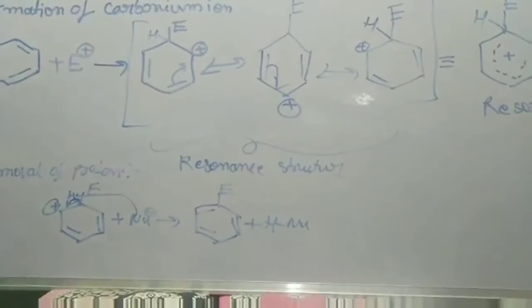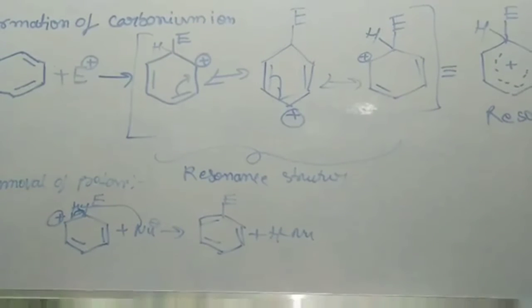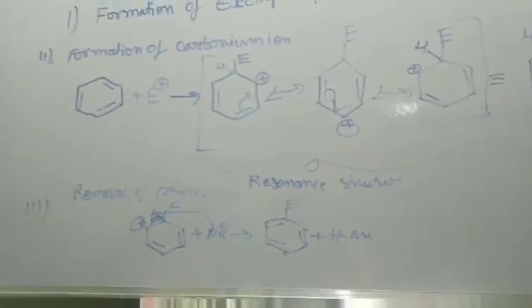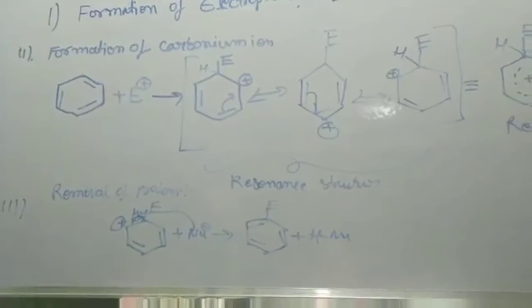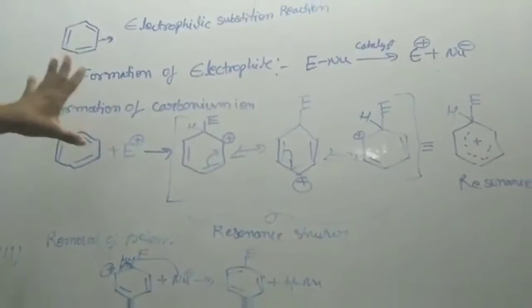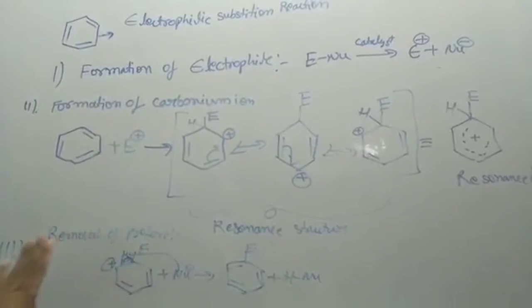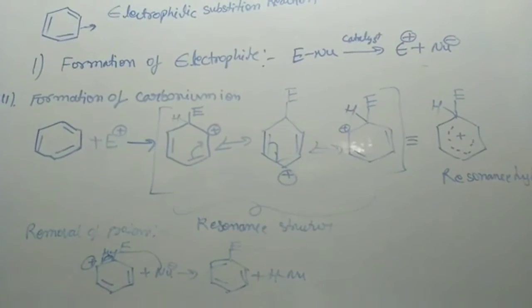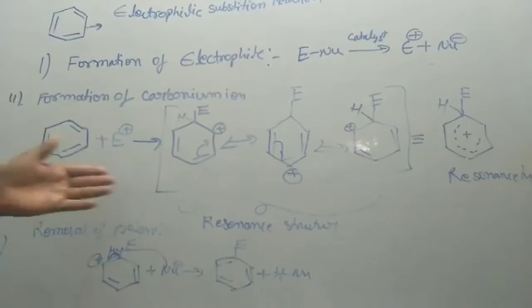Now we will see the nitration of benzene. Here nitration of benzene also involves three steps. The first step is formation of electrophile, the second step is formation of carbonium ion, and the third step is removal of proton or the formation of final products. So if you write NO2 plus, the nitronium ion, then we get the final products.